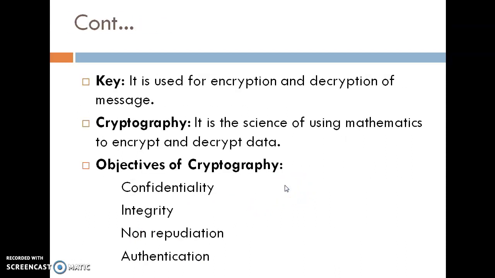Key: it is used for the encryption and decryption of the message. Cryptography: it is a science of using mathematics to encrypt and decrypt data. So the whole process of encryption and decryption is known as cryptography. Why is it required? What are the objectives of cryptography? It is used for data confidentiality, data integrity, non-repudiation of data, and authentication of the data.